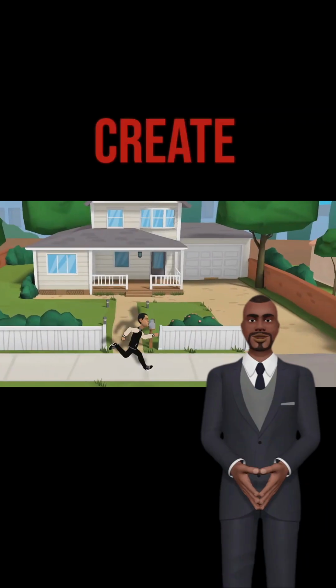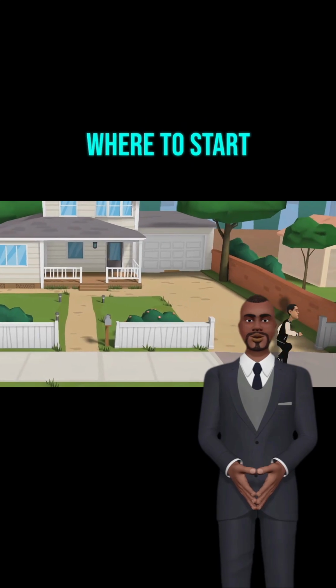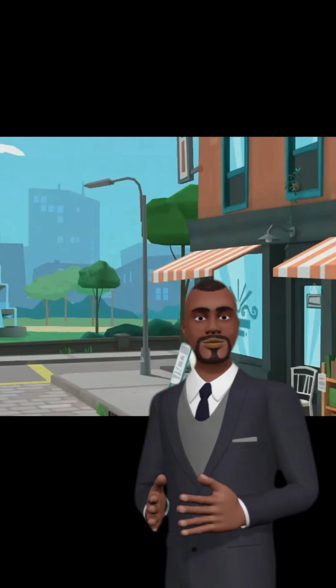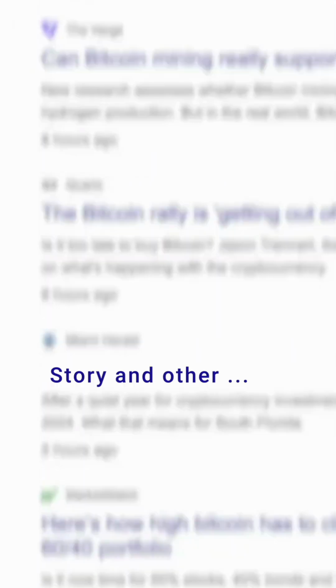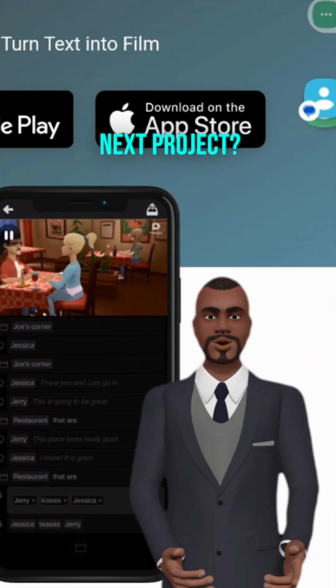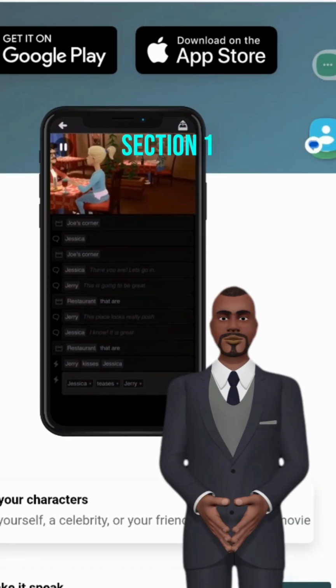If you've ever wanted to create your own animated videos but didn't know where to start, you're in the right place. Today, we're diving into a head-to-head comparison between Plotagon Story and other popular animation apps. Which one should you choose for your next project? Let's find out.